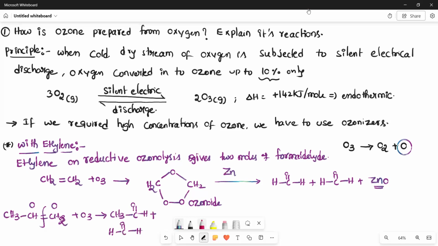If you do the reaction like this, CH3 CH double bond CH CH3 plus O3, here you will get one oxygen here, one oxygen here. In total, 2 moles of acetaldehyde will come out.